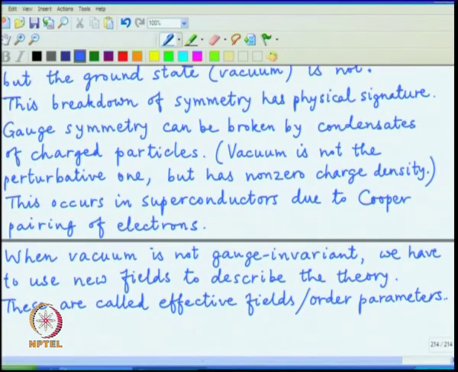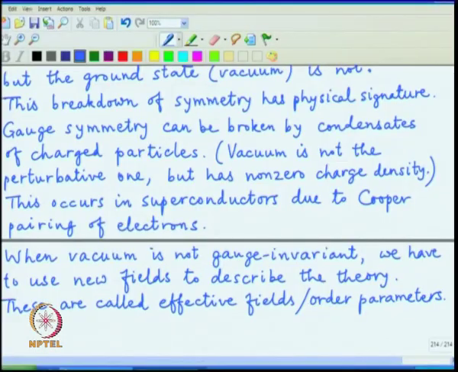So, we have to completely change the description of the theory in terms of these new variables, which are some complicated combinations of the fundamental variables from which the perturbative framework was constructed, but the physical descriptions must now be done in terms of these effective fields.